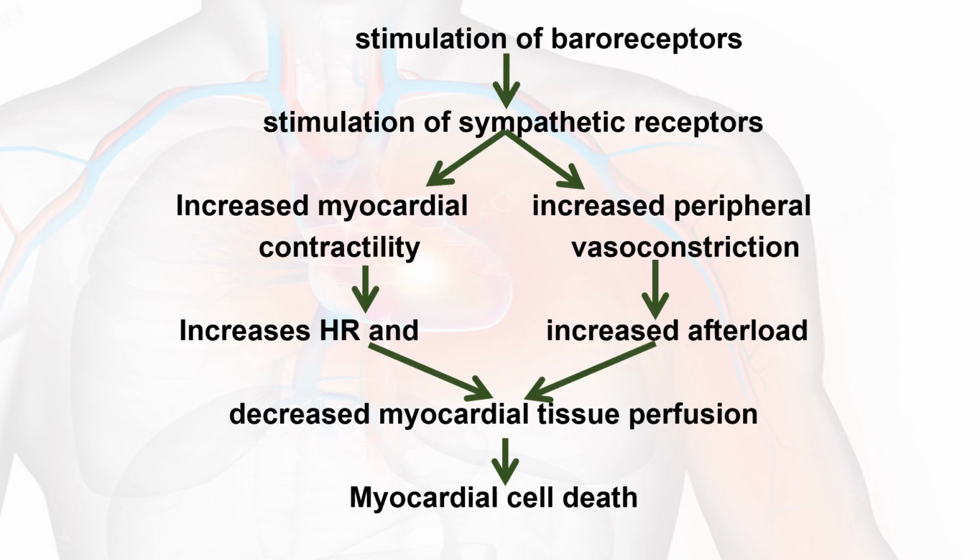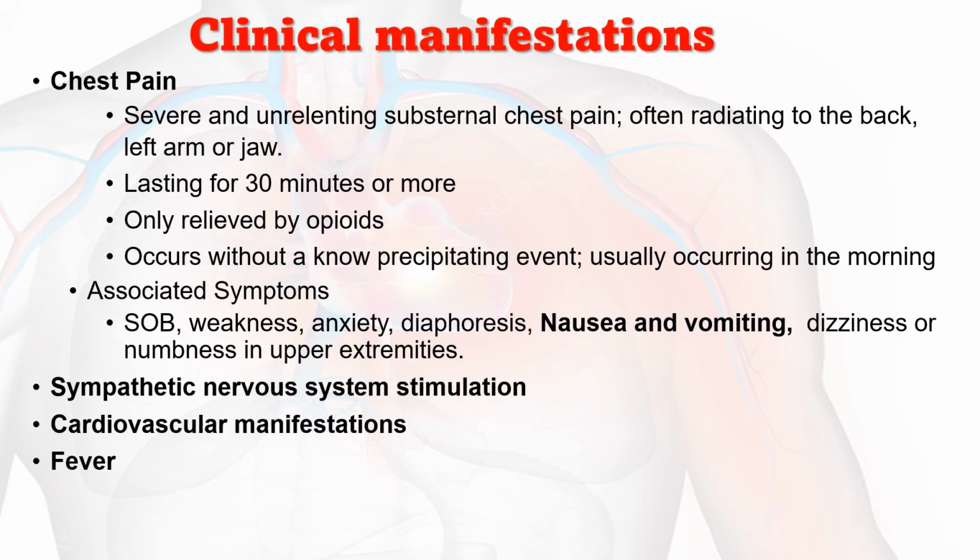Then stimulation of baroreceptors leads to stimulation of sympathetic receptors. Thereby there is increased myocardial contractility, increased heart rate and decreased myocardial tissue perfusion. On the other hand, because of the stimulation of sympathetic receptors, there is increased peripheral vasoconstriction and increased afterload, and there is further decreased myocardial tissue perfusion and myocardial cell death. These are the physiological changes as MI progresses. Then further it leads to the clinical features. The clinical manifestations, first of all, chest pain.